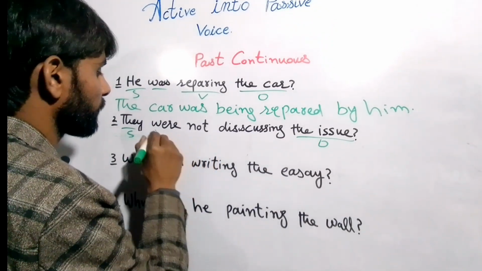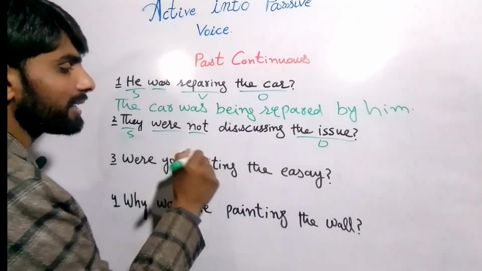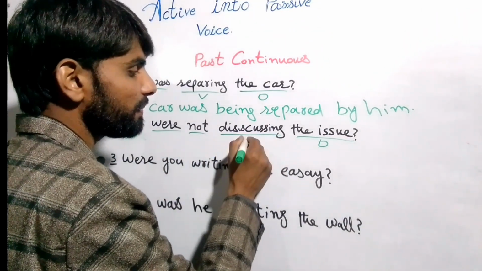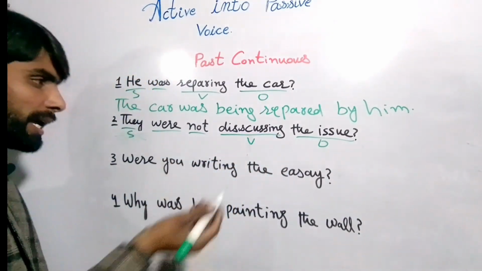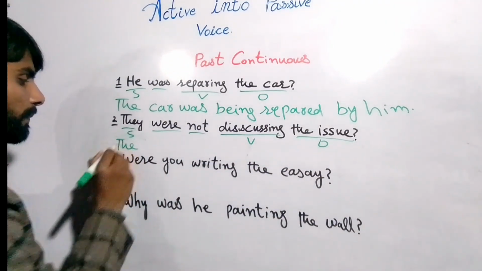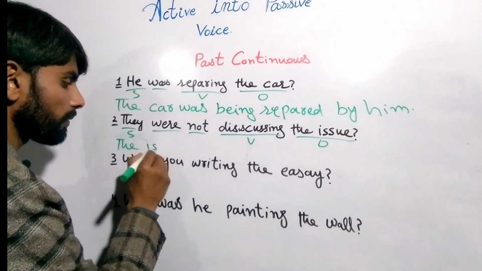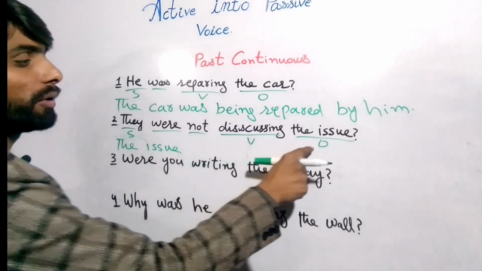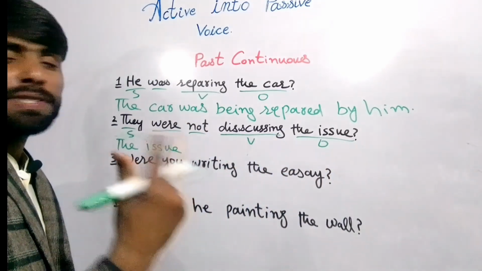and what is the helping verb, and not shows the negative sentence, right? And this is the main verb, right? So the issue, the issue is our object, and it is singular, right?